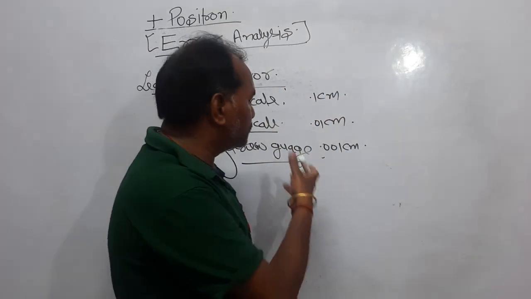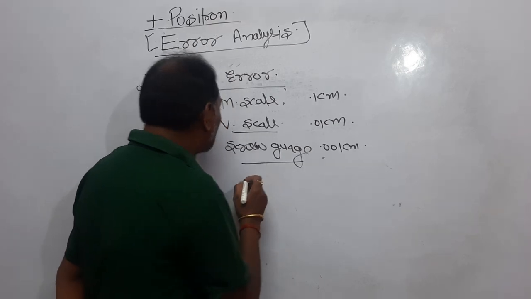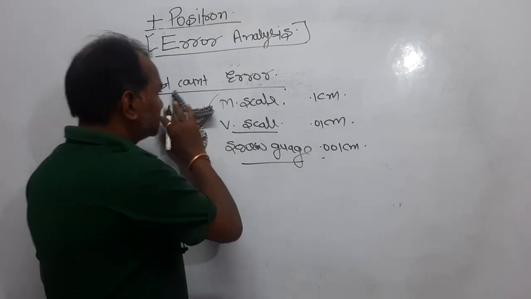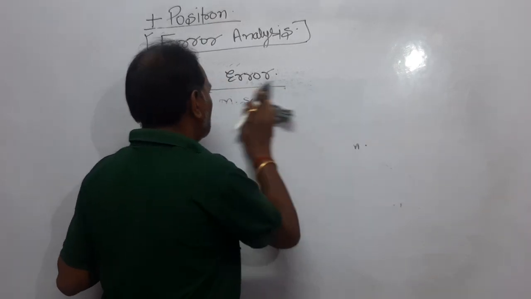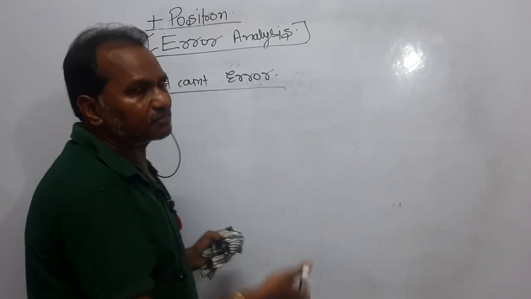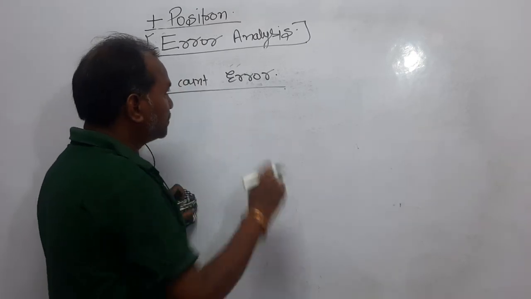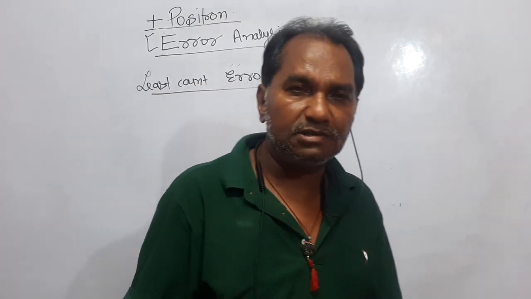Dear students, before going on with this topic, let us discuss one very important thing, that is perception. Least count is the minimum exact measurable physical quantity from an instrument.